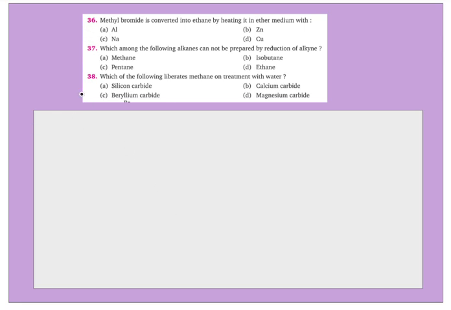Let's solve question number 36. Methyl bromide is converted into ethane by heating it in ether medium with aluminium or zinc or sodium or copper. Students, remember, whenever a haloalkane reacts with sodium in ether, it forms an alkane.